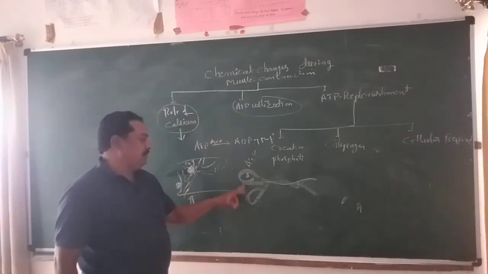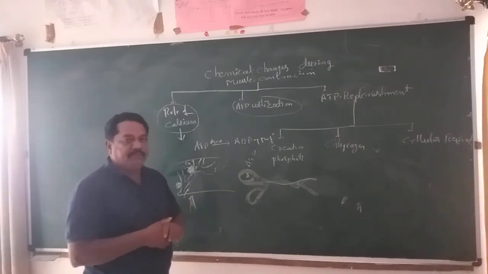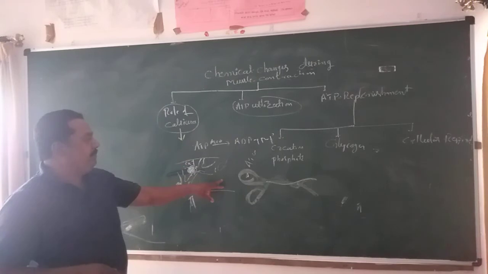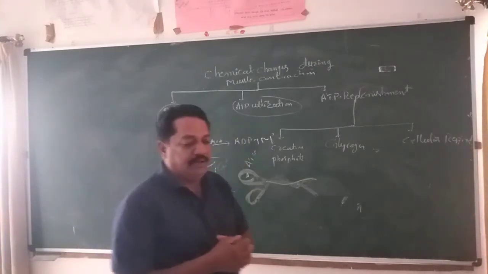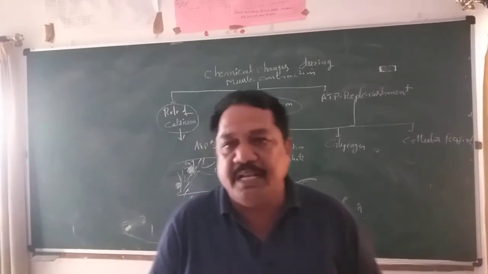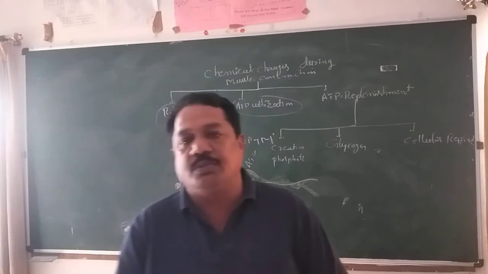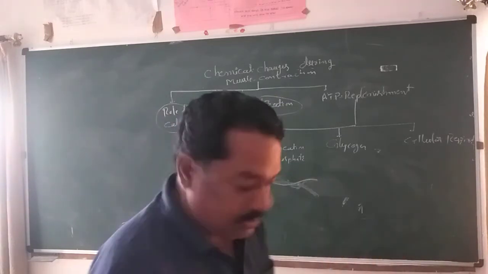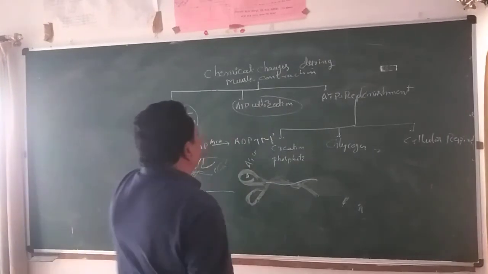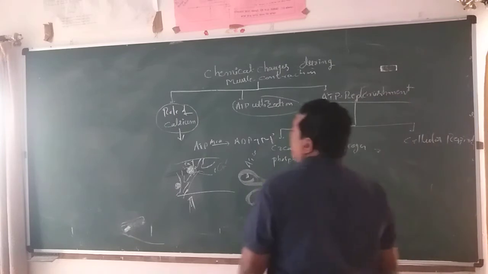On the surface, the myosin protein's head contains the ATPase enzyme. In the presence of the ATPase enzyme, ATP is split into ADP plus free energy liberated. This free energy is utilized and the power stroke takes place. Through the power stroke, the thin filaments slide over the thick filament. So that is ATP utilization.